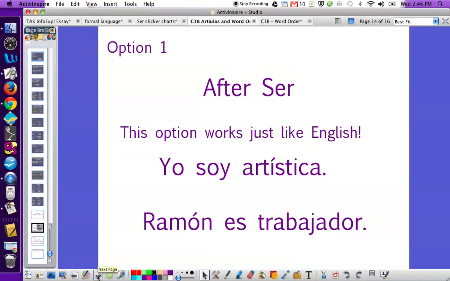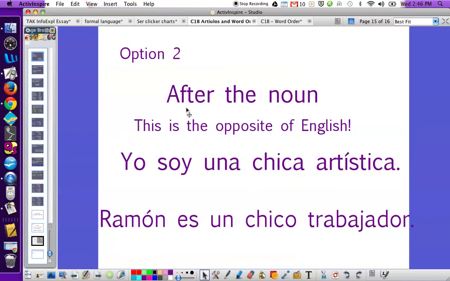The second option is a little more complicated, and it's not quite like English, and it involves those definite and indefinite articles. Option 2 is to put your adjective after the noun. It's the opposite of English. Yo soy una chica artística. I am an artistic girl. In Spanish, we have our noun go first. That's because in Spanish they believe that they should talk about what's being described before they talk about the description. In English, we give the description and then we tell what it's describing. We're kind of backwards in that way.